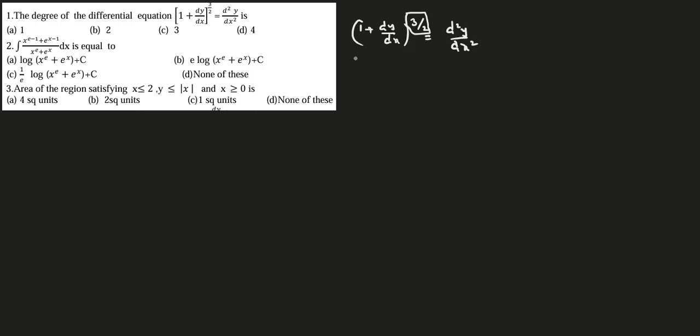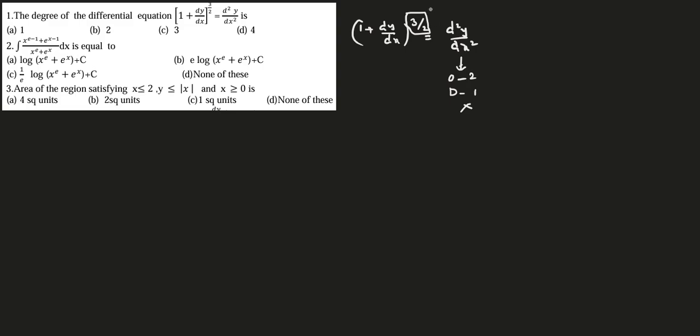If they are not integers, you need to convert them into integers, then you have to find the degree. Blindly you should not conclude that the highest order is 2, and the degree from this is 1. This is absolutely wrong.